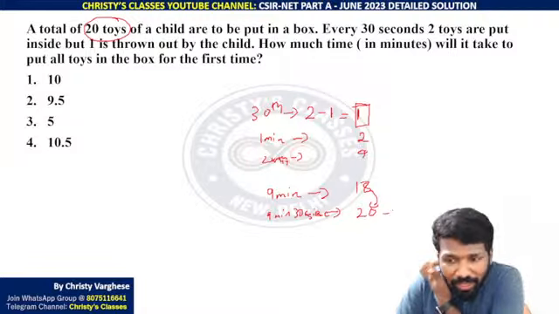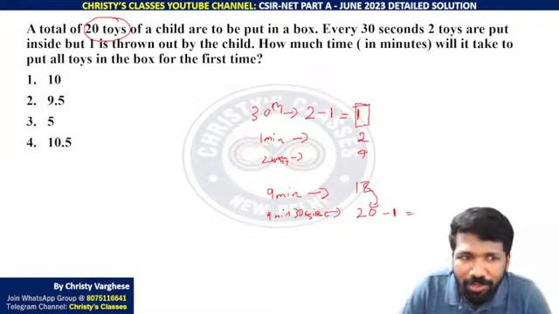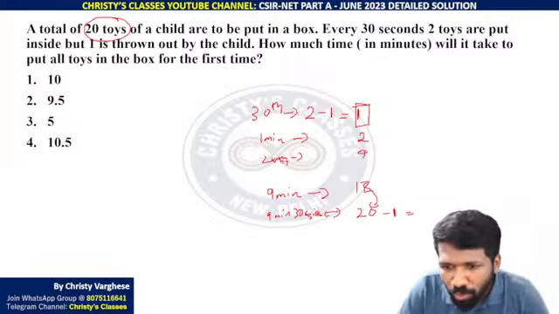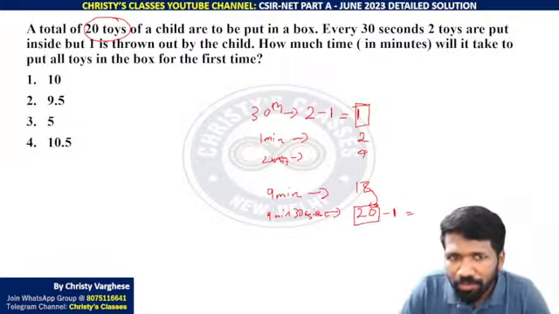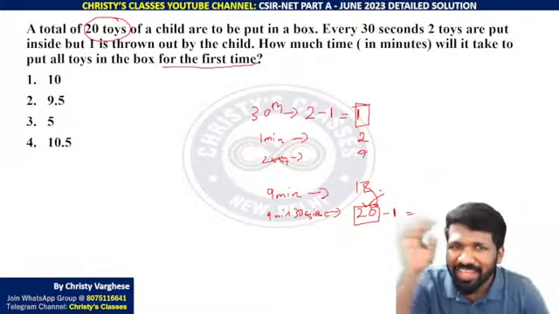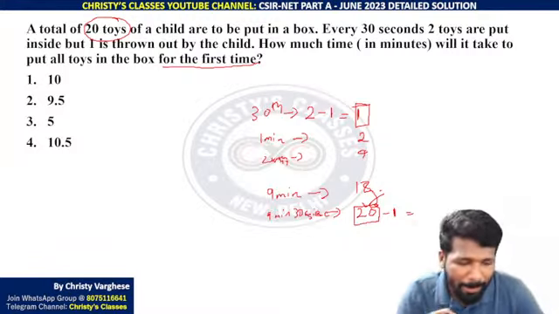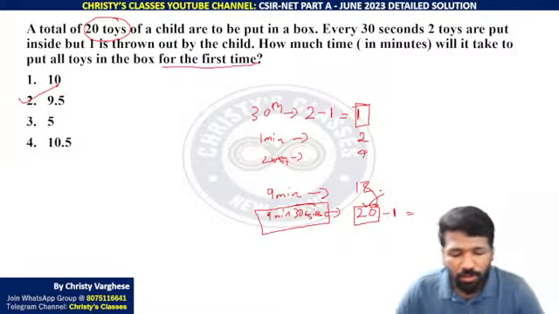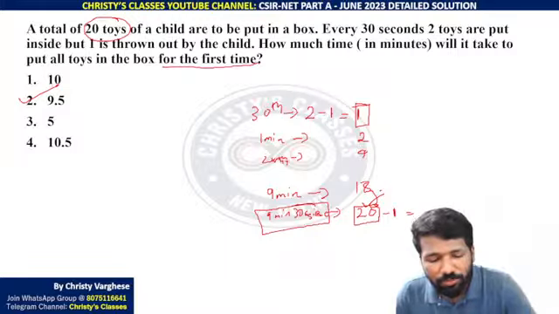वो 20 होने के बाद 20 से 1 कम होके 19 होगा. I agree that it will become 19 again, but only after becoming 20 na. For the first time means it already became 20, then only it is becoming to 19. Are you getting this logic? All of you? मतलब 9 minutes 30 seconds काफी है उसके लिए. So second option is the correct answer. All of you please respond. Is this clear or not?